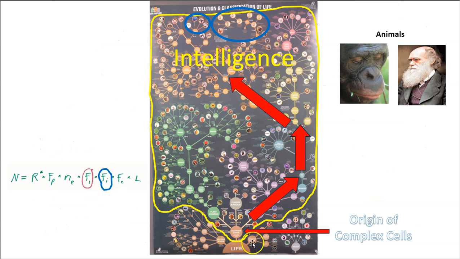On our tree of life, of course, we have the origin of life at the bottom, and then here's that critical endosymbiosis event forming large complex cells. And then we have multicellular animals, and here's the animal branch on the tree of life. Well, the organisms that we associate with intelligence, humans of course, and maybe the apes and perhaps some whales and dolphins, well, there are just a few species on this animal branch that are associated with intelligence. But none of these intelligent species would have existed were it not for that symbiosis event.